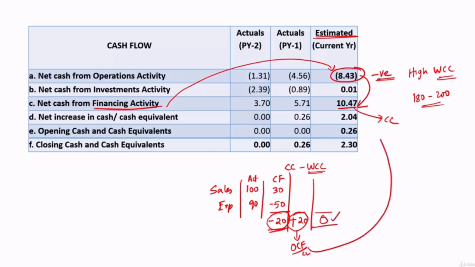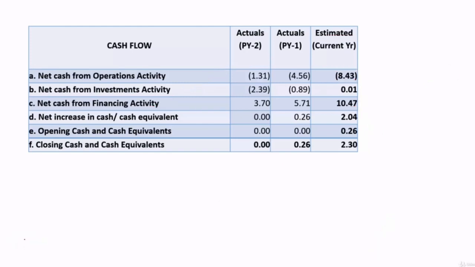Instead, if the 20 is captured under financing activity, because cash credit is a financing activity, then it will show a difference. So in that angle, this negative cash flow can also be tolerated, but this should be the reason, otherwise it cannot be accepted. Let's continue. Here they are estimating this, but it can be accepted only for the discussed reasons, and there is some small estimated investment in investment activity, that is fine.